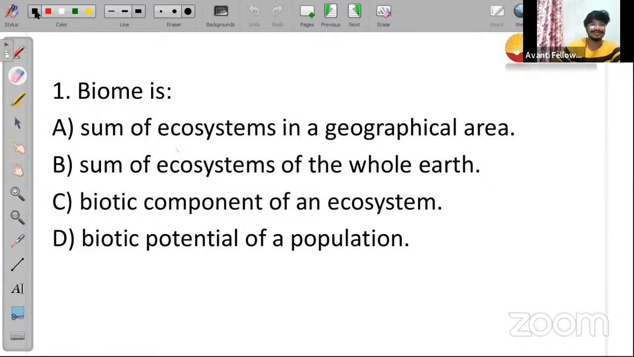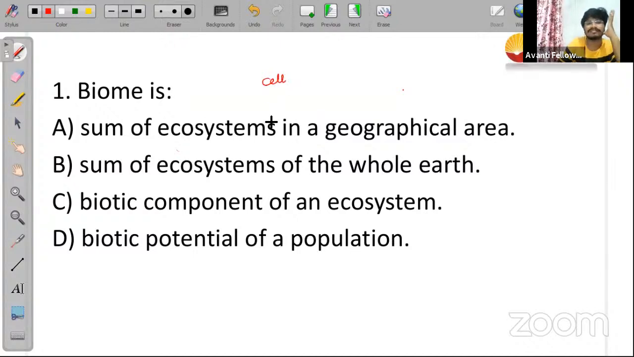Anyway, if you look into this particular question, the question is asking about biome. How can we define a biome? For that, we need to look into the concept. We'll start from the beginning only. Beginning in the sense, we'll start from the cellular level.